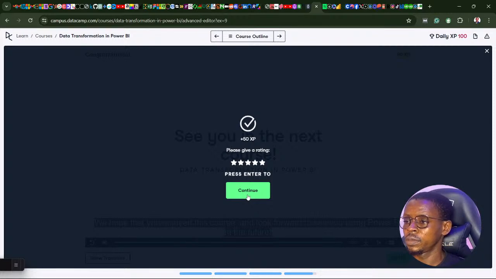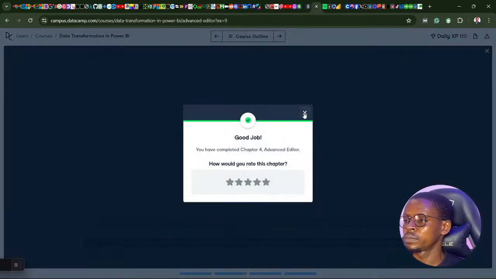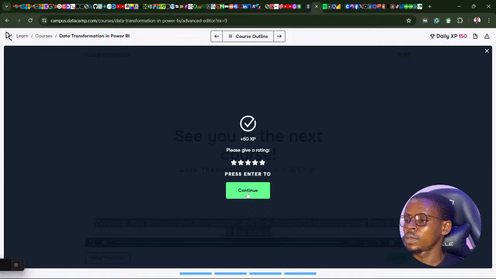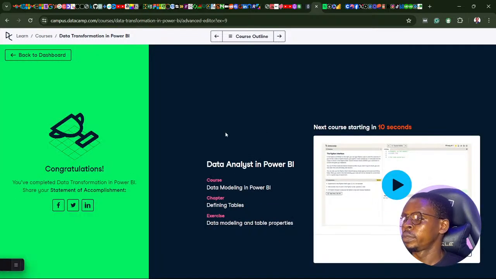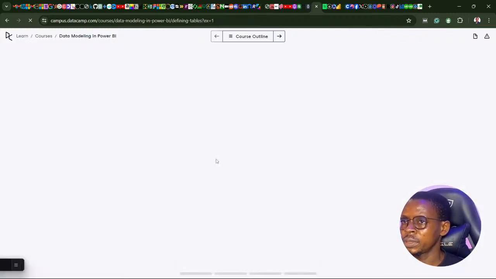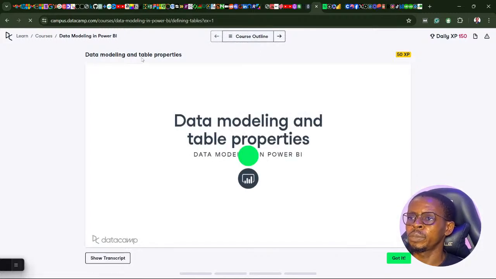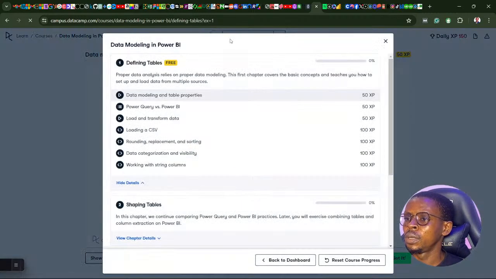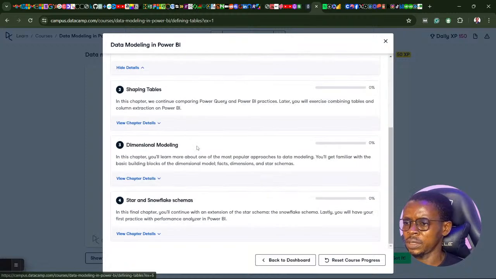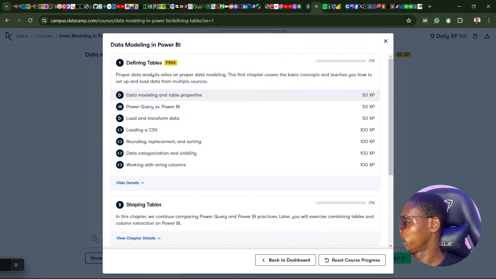That's quite interesting and pretty challenging. For the next course, I think that should be data modeling in Power BI. Definitely one of the things you need to understand as a Power BI or data analyst person or Power BI enthusiast. So you're starting this course, modeling and table properties. So looking forward to that on day 28. I'll see you on day 28.